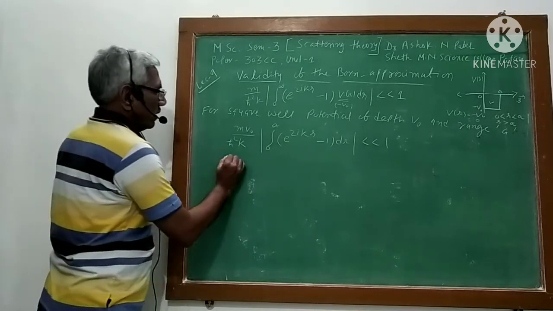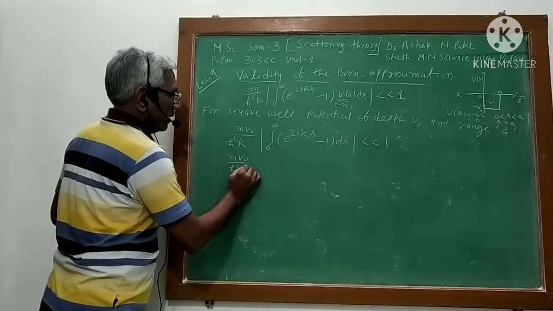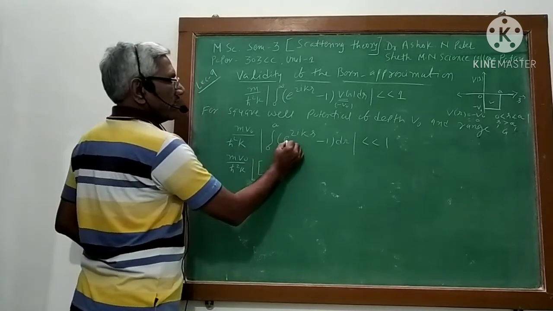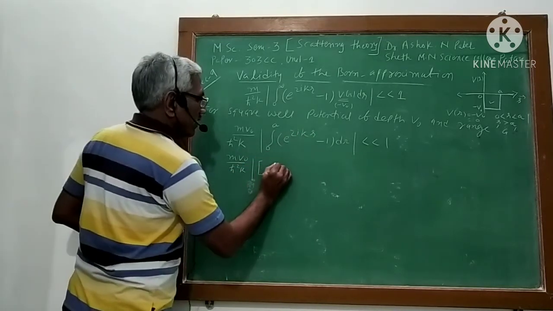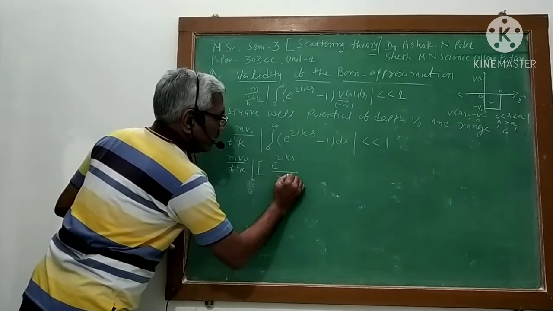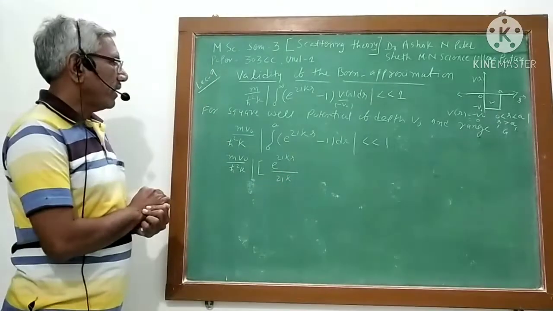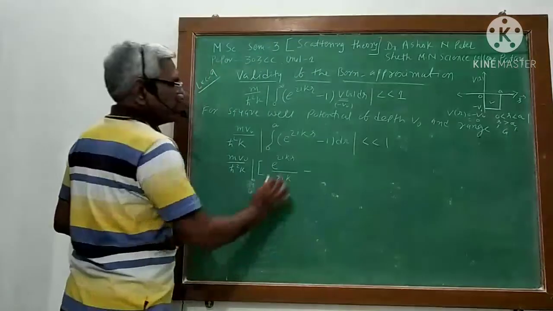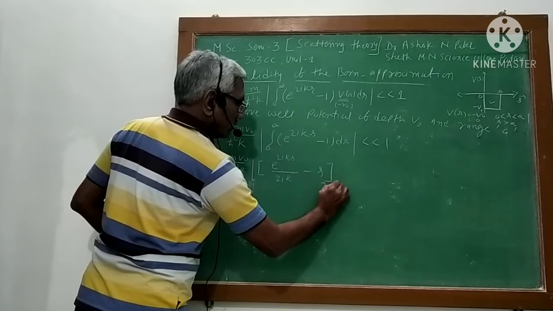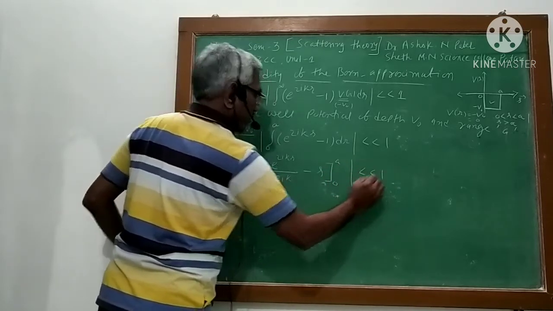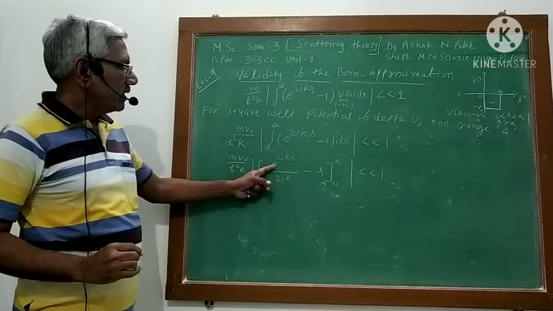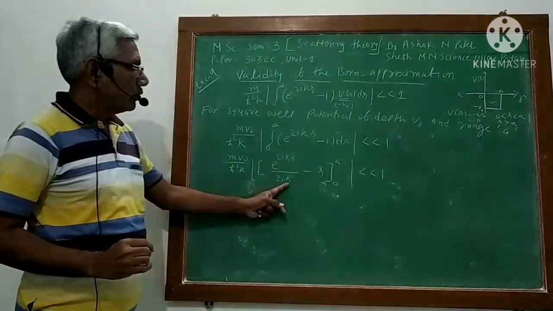So our integration is like this. Now let us solve it. What is the solution of the integration? The integration of e raised to 2ikr is e raised to 2ikr divided by 2ik, and whatever is there in the exponent, 2ik will come down.